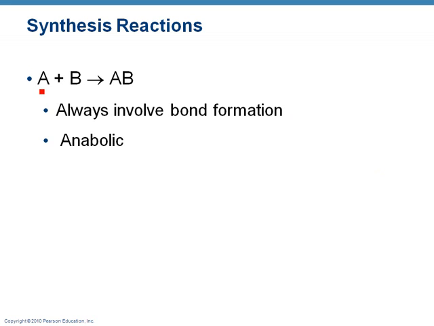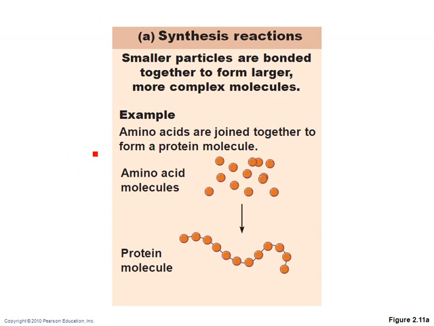So if you put A plus B, you get AB. That is a synthesis. You're always making a bond. That word is anabolic. It's an anabolic reaction. It's making something. Biologically, a good biological example of that is making proteins. Okay, so you take amino acids, bond them together, and make a protein.